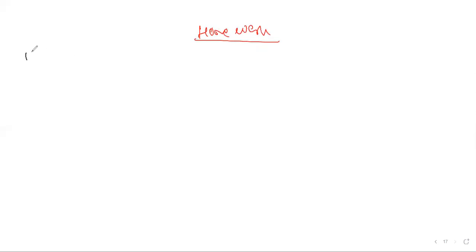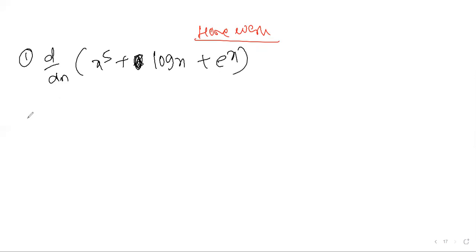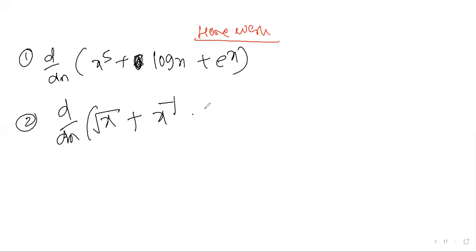Let us take the first question. d by dx of x power 5 plus log x plus e power x. Second question, d by dx of root x plus x power minus 1 plus log x.